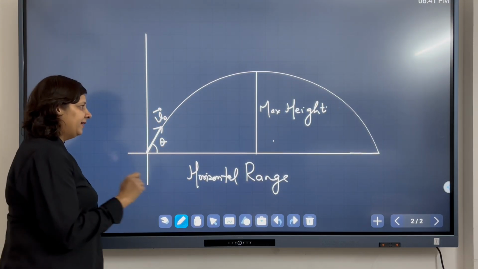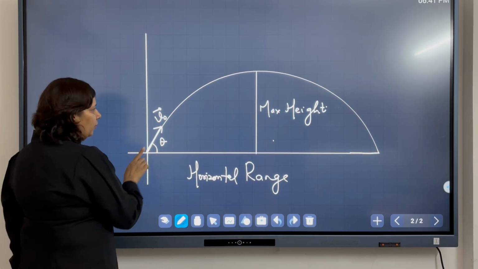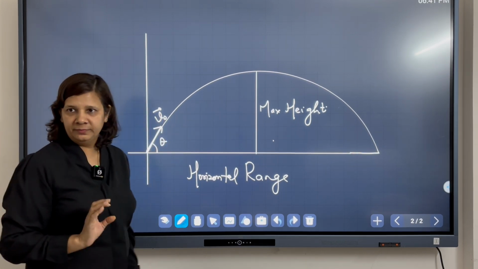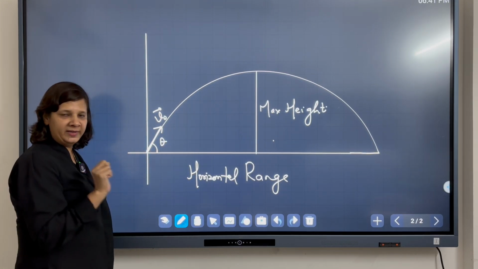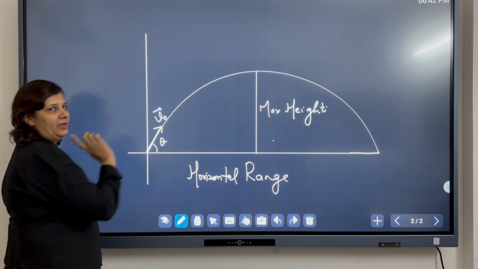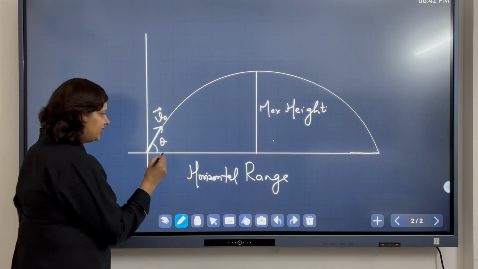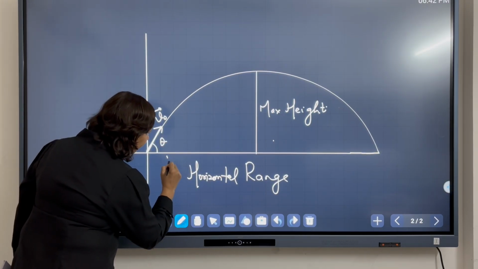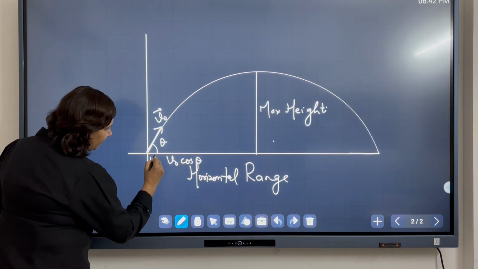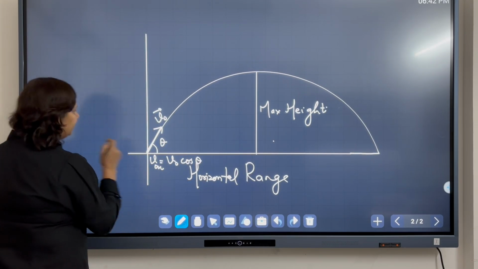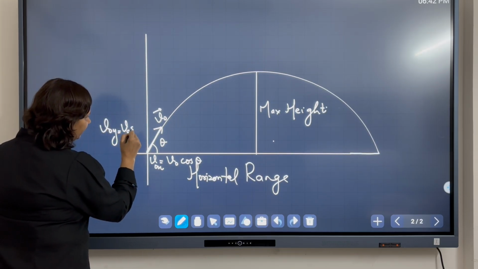I am saying that the ball is thrown at an angle theta with the velocity v0. Now, this ball will have two components, horizontal and vertical. And we have also learned in the last lecture that the horizontal component will be v0 cosine theta. I call this v0x, and the vertical component will be v0 sine theta.